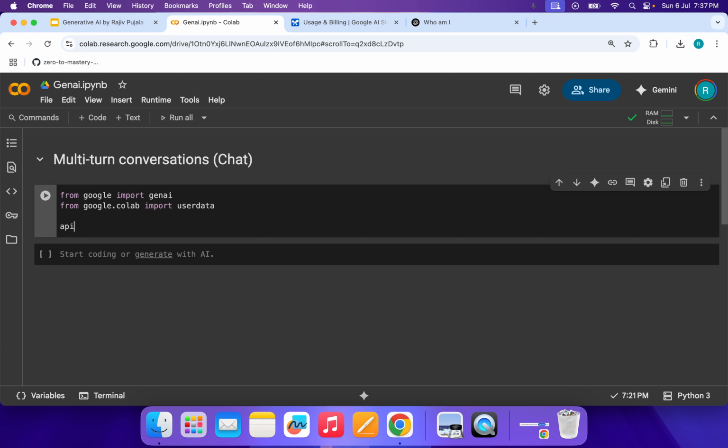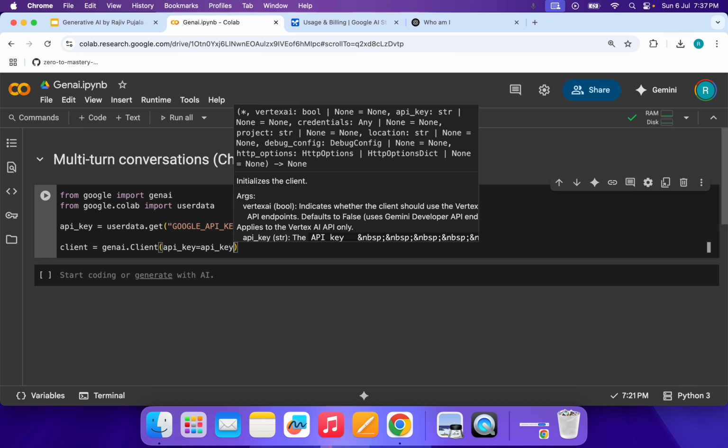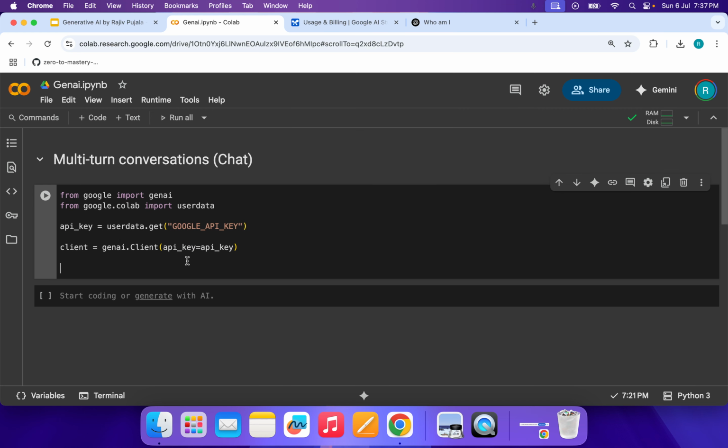So let's get our API key is equal to userdata.get, GOOGLE_API_KEY, and now let's say the client is equal to genai.Client, api_key is equal to API key. Okay, this sounds good.